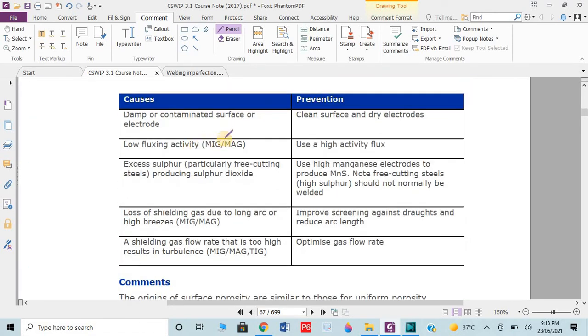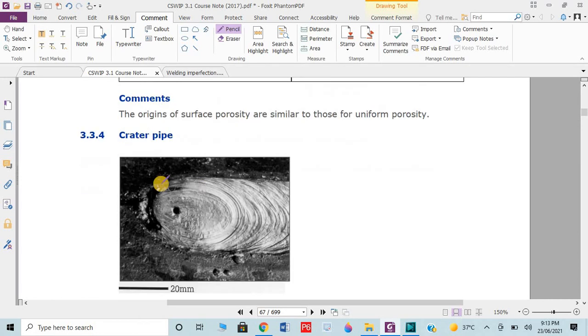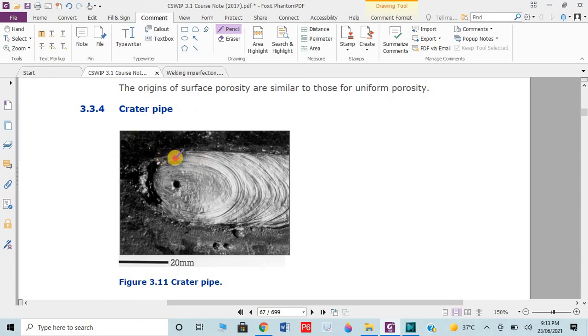Porosity could occur due to damp electrodes, low fluxing, sulfur, loss of shielding gas, etc. And the preventions are this. Then we have crater pipe. You can see this is the top surface of any welding, right? At the end, some kind of spot is generated. This is known as crater pipe.